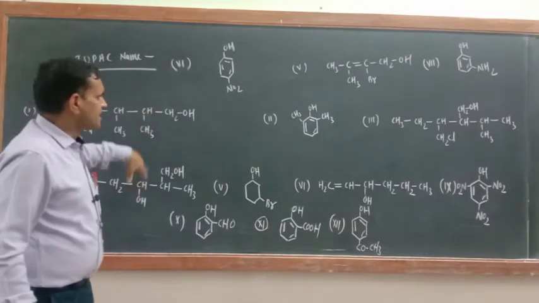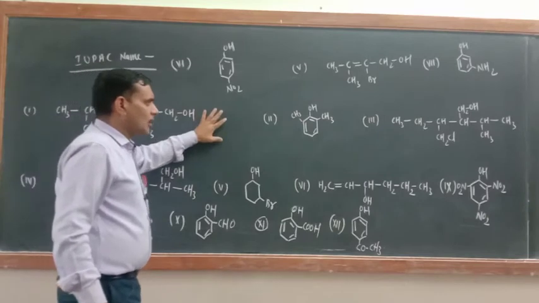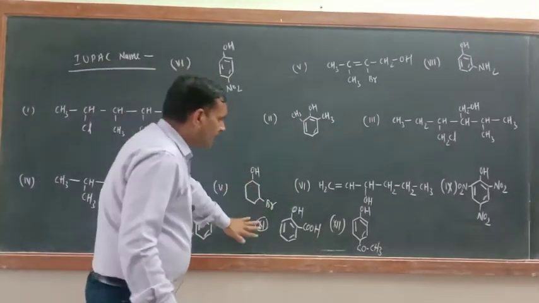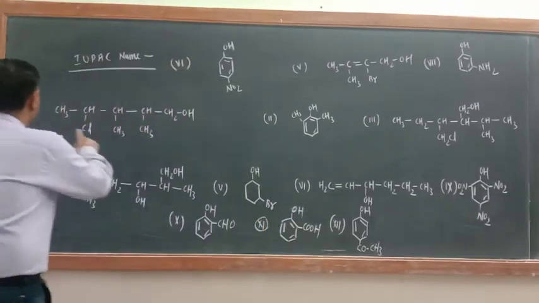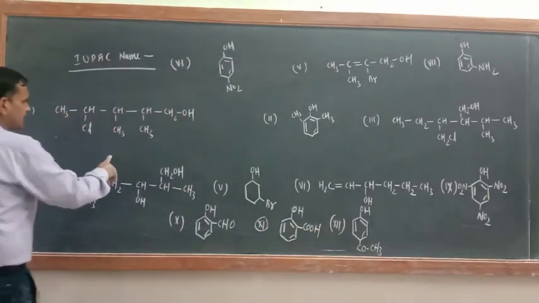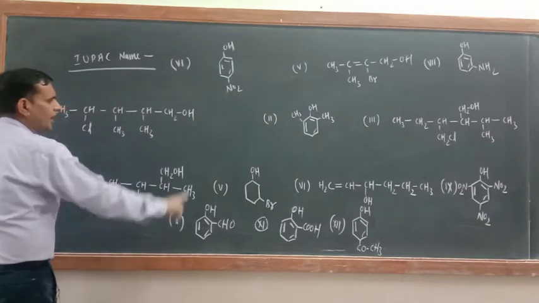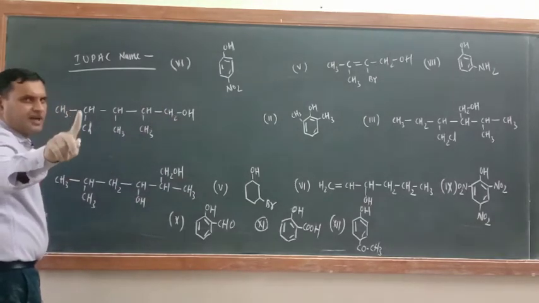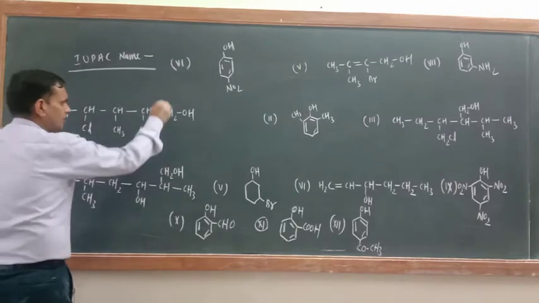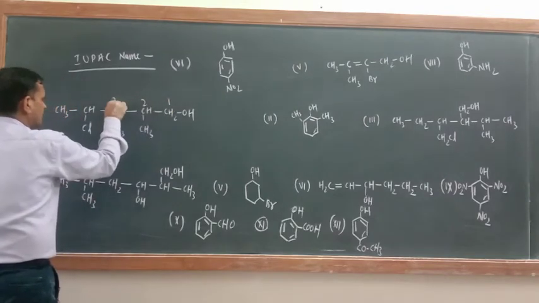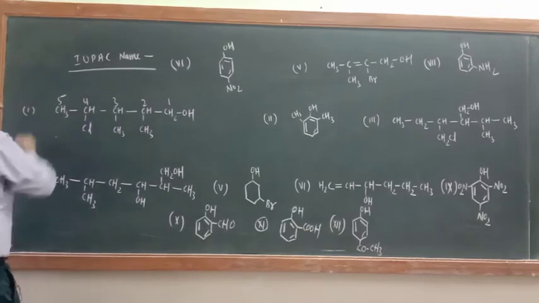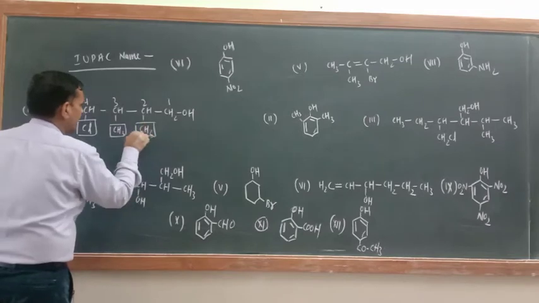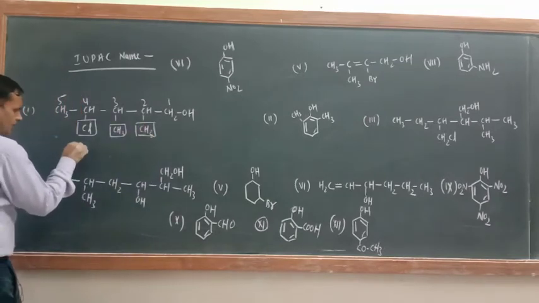Now just see, this is the mixed example. Here alcohol is also there, alicyclic alcohol is also there, and phenol is also there. We'll begin with this example. Just see, this is the long chain. For numbering we should select the longest continuous chain in such a way that it must include the functional group. So 1, 2, 3, 4, 5. Now Cl and CH3, they are the substituents.